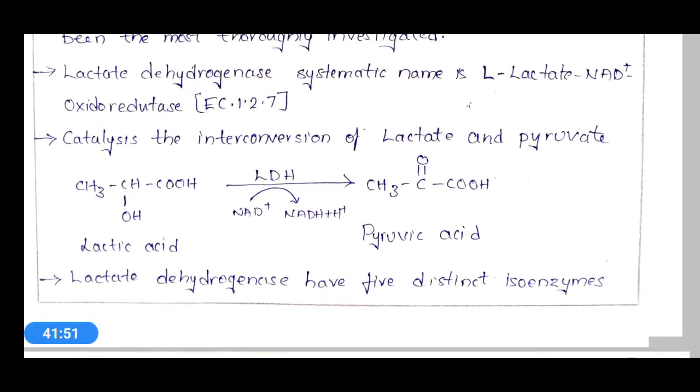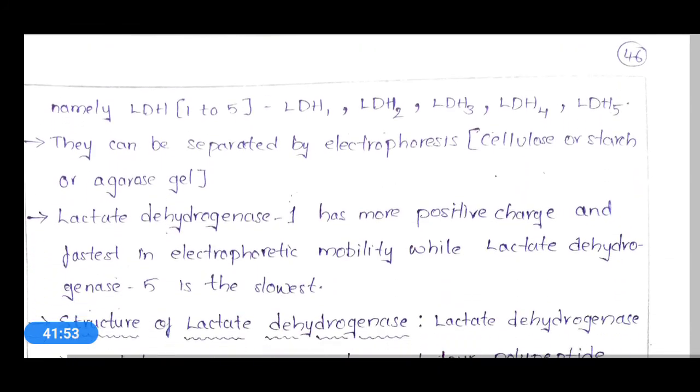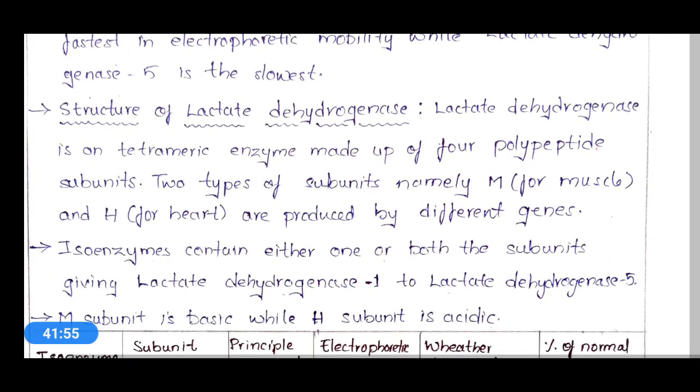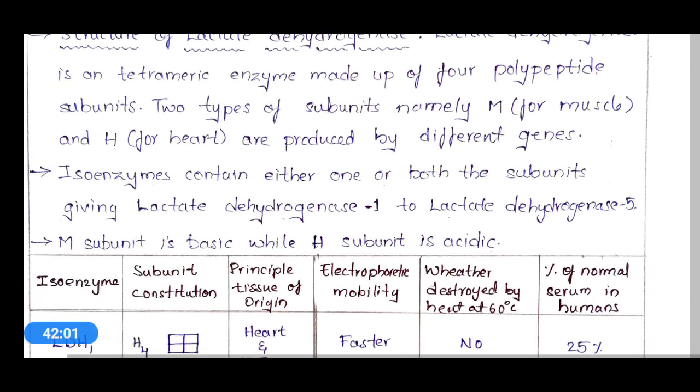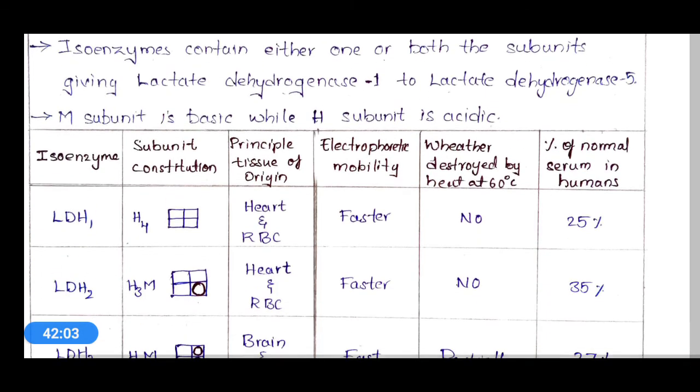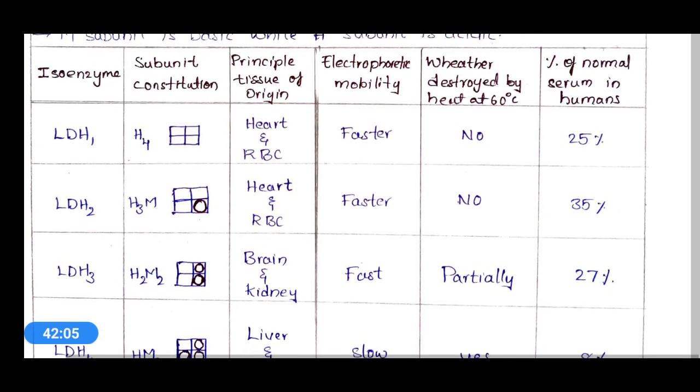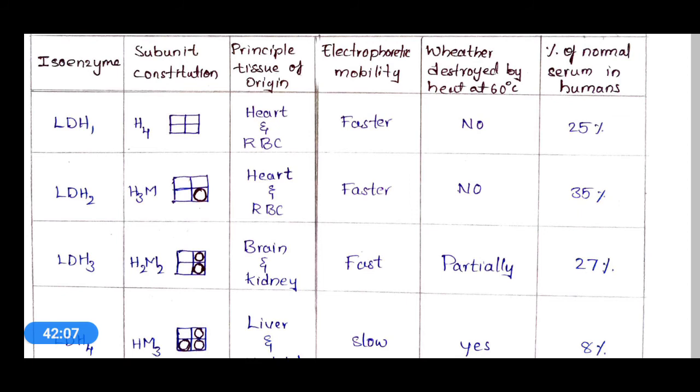These isoenzymes can be easily separated through electrophoresis, and based on the electrophoretic mobility we can identify the 5 different isoenzymes.